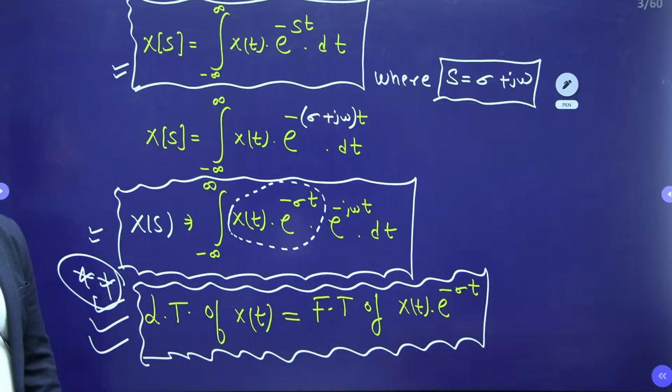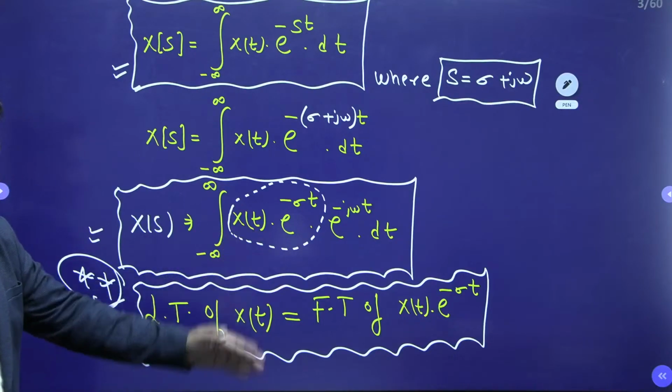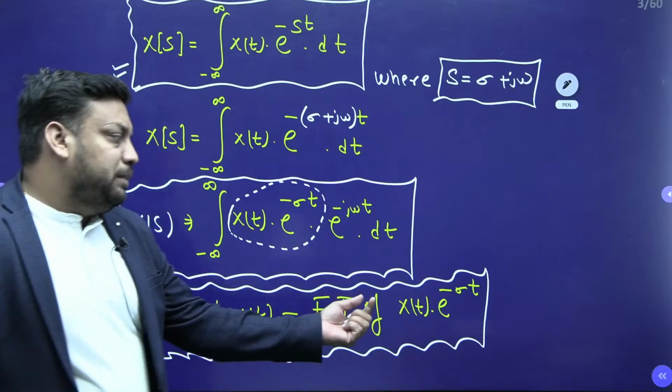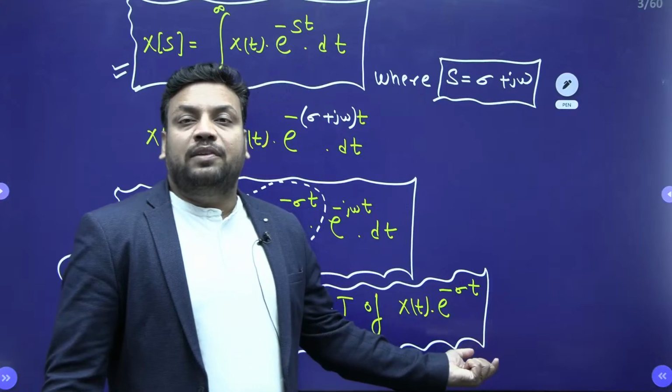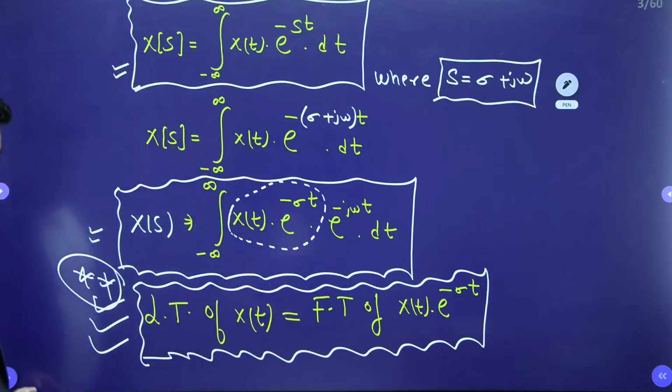And once you complete it, beta, you should reply. All of you guys reply fast. The Laplace transform of a signal x(t) is equal to the Fourier transform of x(t) e^(-σt). This e^(-σt) will make the difference between the Fourier transform and the Laplace transform. Shall we go for the next, children? Yes or wait? Tell me.